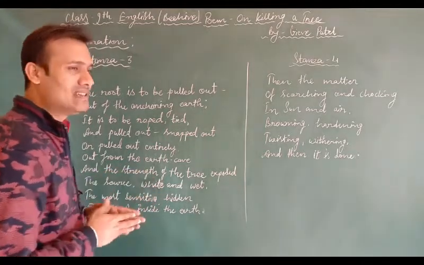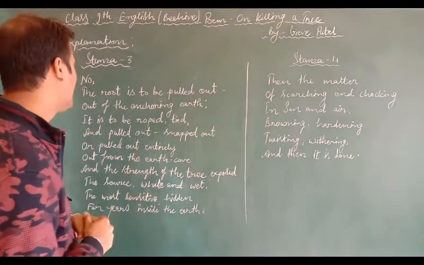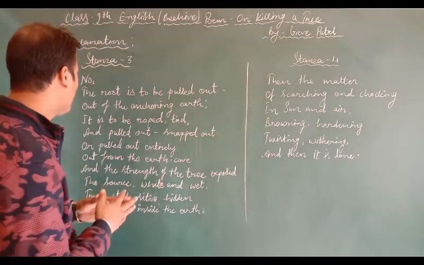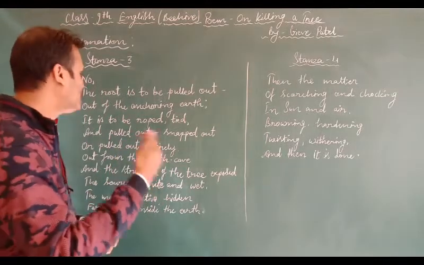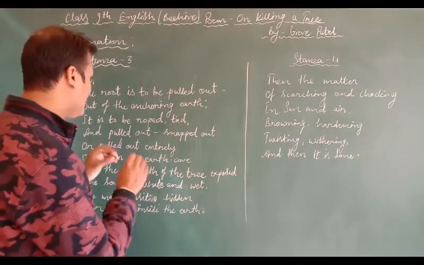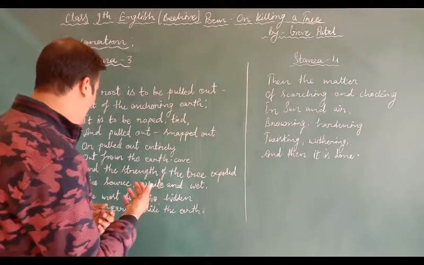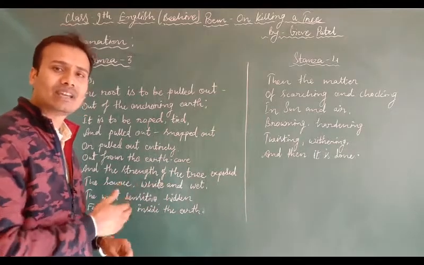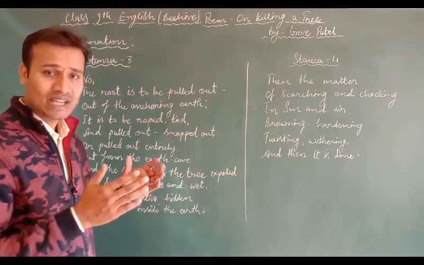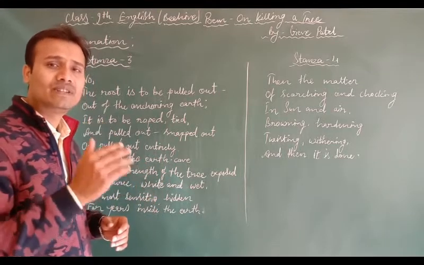Students, the poet says that in order to kill the tree, a simple jab is not sufficient. What you actually need to do is have it roped, tied, okay? Anyhow, you have to pull it out. Once it is entirely pulled out, what will you see? You will see the white source. What is that? The source white and wet. Here the poet is talking about the roots, okay, hidden under the ground.